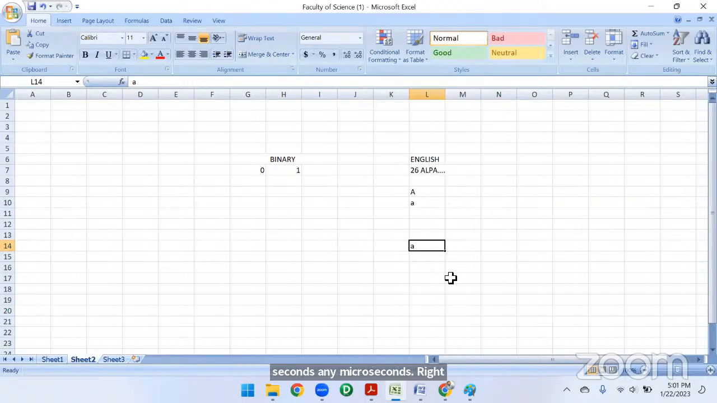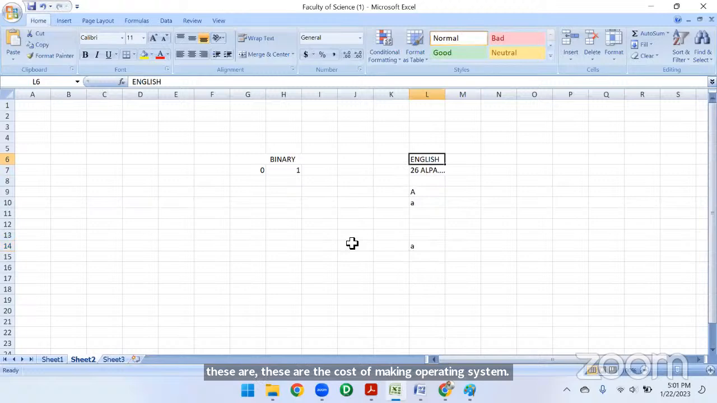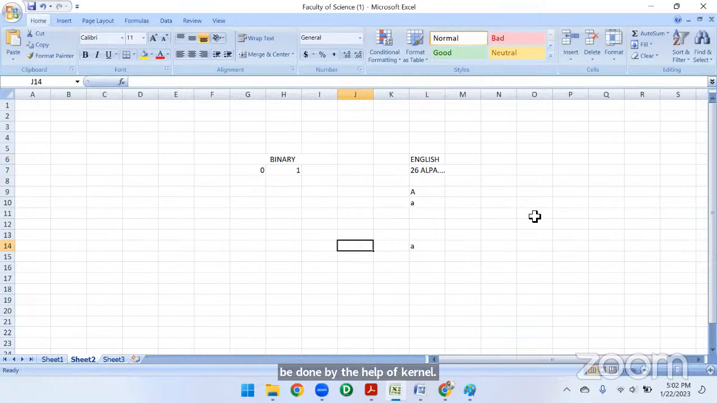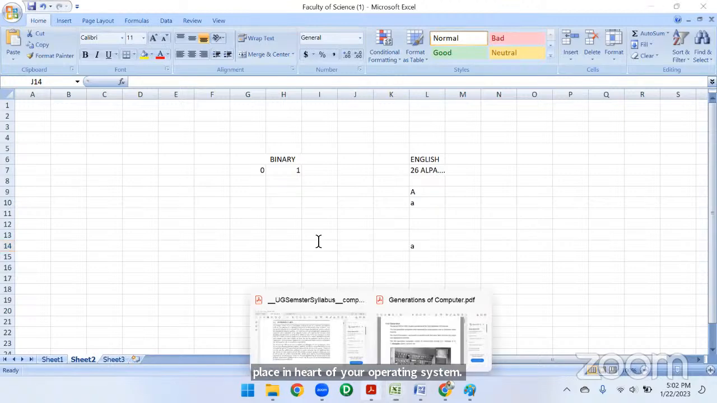These are processes of the operating system. All these things, whatever the translators do, are done with the help of the kernel. When we install an operating system into our device, a kernel is placed in the heart of the operating system. There we will have a kernel. Here it is not shown, right? So we have a kernel.